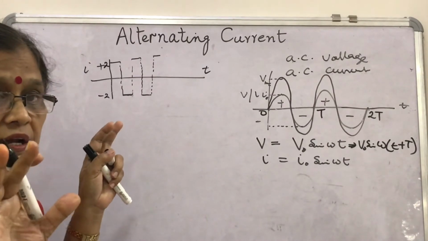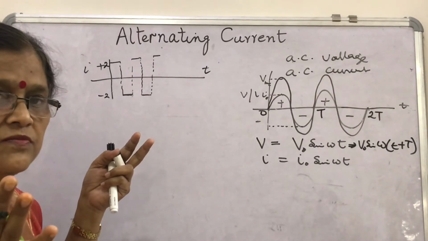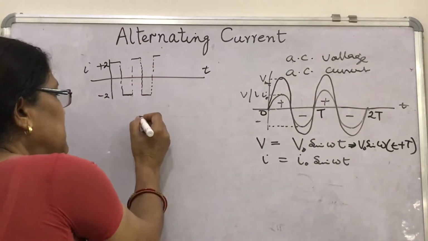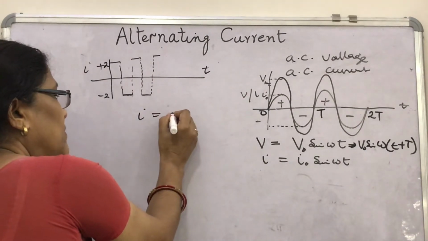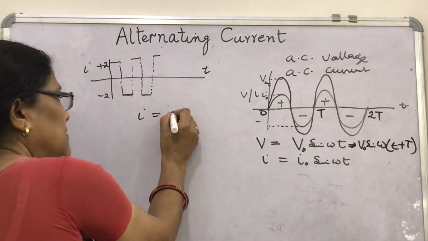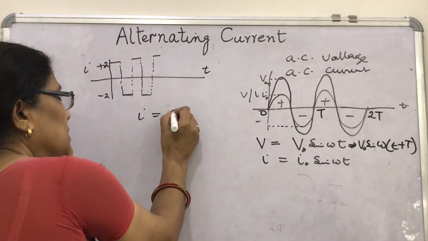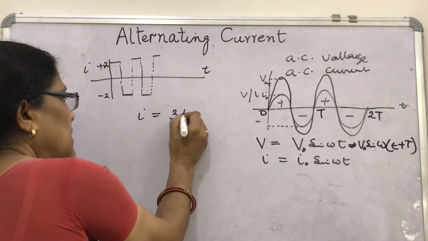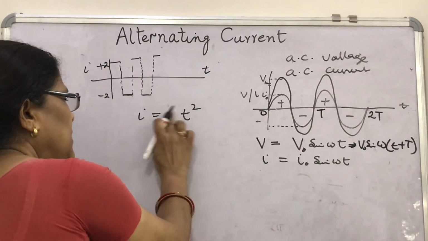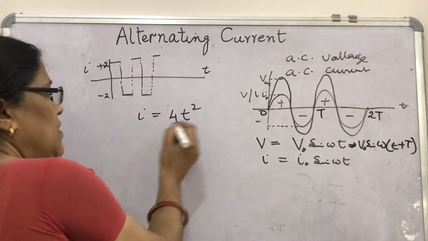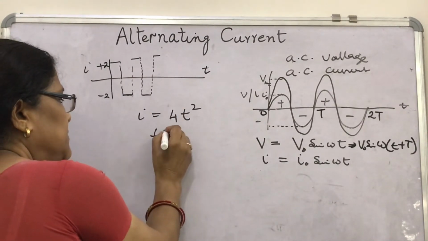How will you find the average value? Let us take an example. Suppose I is given as 3t square, or say 4t square. Find I average.